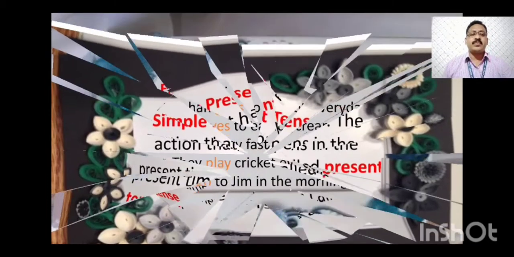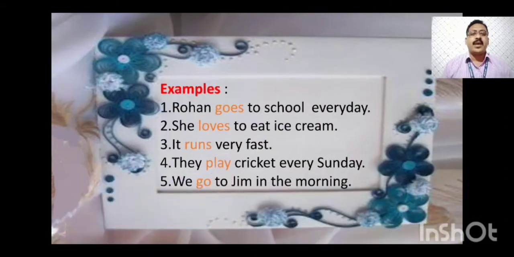Let's see some examples. Roshan goes to school every day. She loves to eat ice cream. It runs very fast. They play cricket every Sunday. We go to gym in the morning.